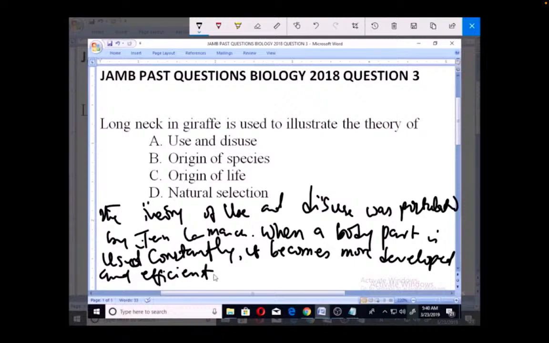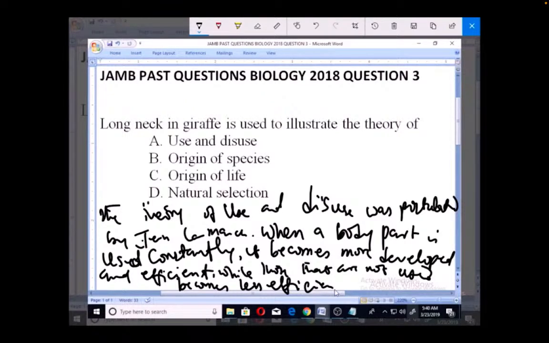So when you continue to use a body part constantly, that very part is going to become more developed and more efficient, while those body parts that are not used become less efficient and small.